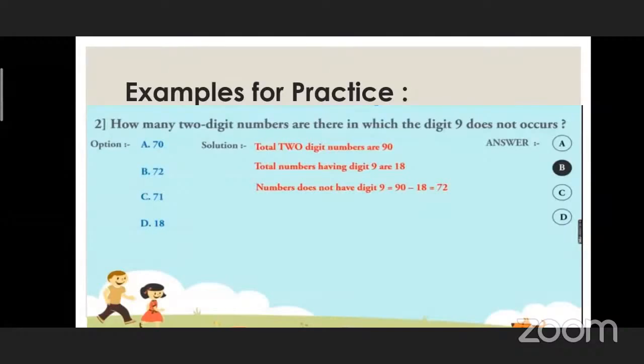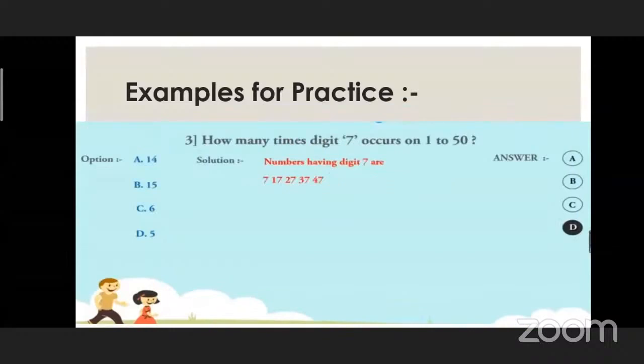So for the numbers that do not have digit 9, we have to subtract 18 from 90. So 90 minus 18 is equal to 72. So the option number 2, that is option B. So you have to darken option B. Yes. Let's see another question.